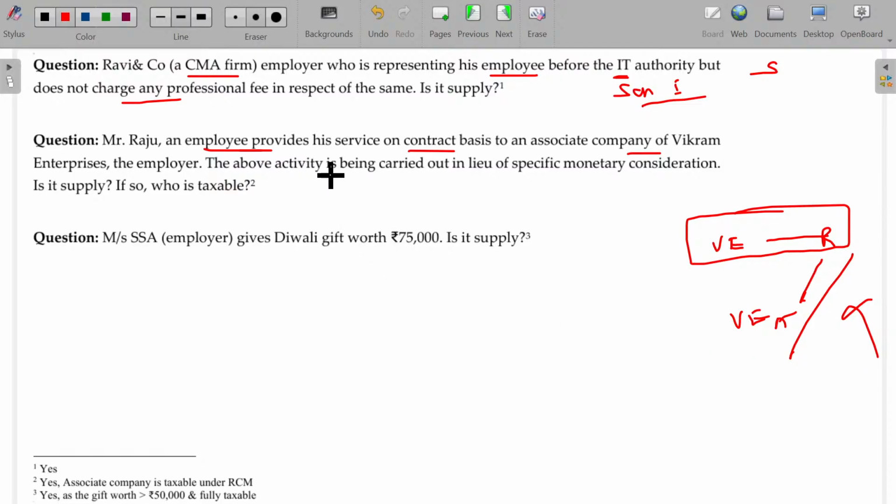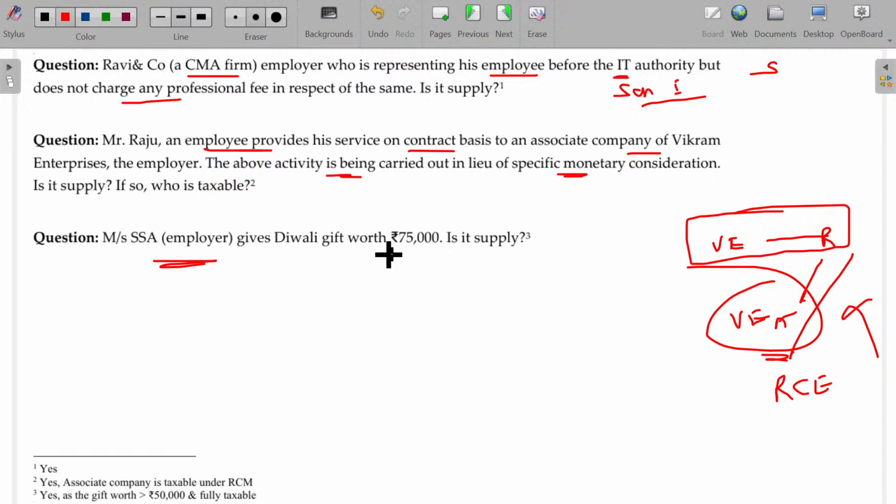The above activity is being carried out in lieu of specific monetary consideration. There is a consideration also. Then automatically it is taxable, but under RCM basis. Who has to pay the tax? Vikram Enterprises. For one service, the employee is not compelled to register. So on behalf of him, the enterprise can pay the tax under RCM basis.